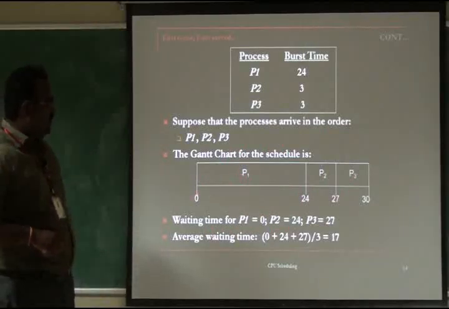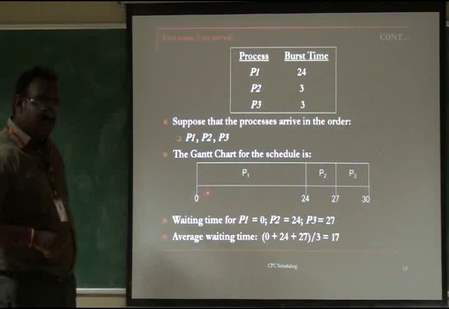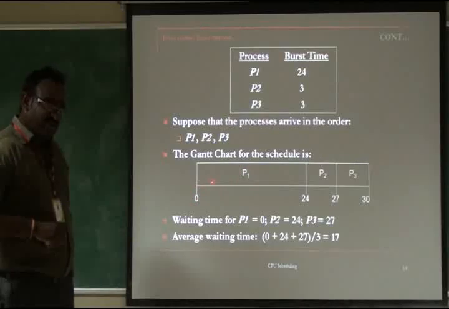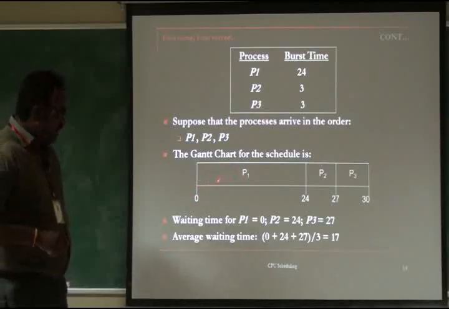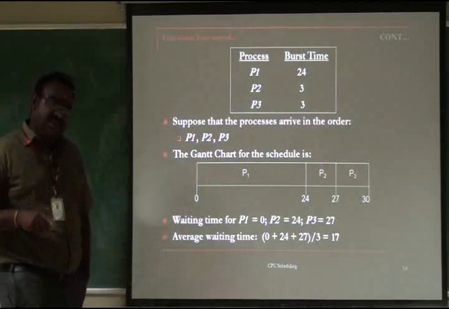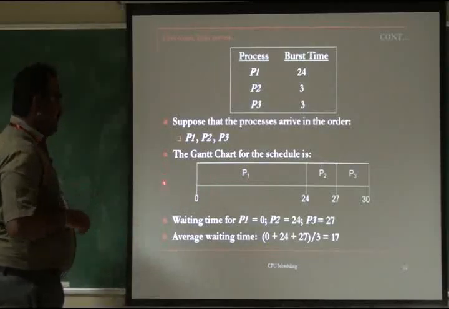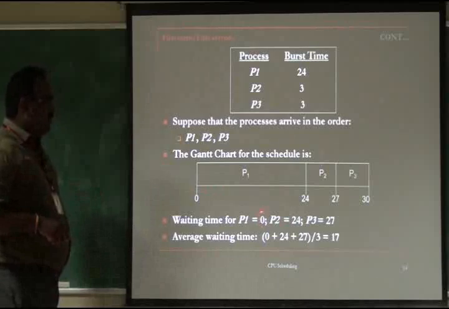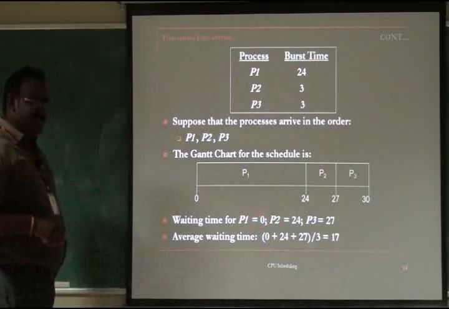So now the calculation of the waiting time of this Gantt chart, how it should be: the waiting time of P1 is 0, because P1 is the first process coming to the ready queue. It's a first come first serve scheduling algorithm. Immediately the scheduler schedules P1 to the CPU, so no waiting time for P1. When it comes to the ready queue, the scheduler immediately allocates P1 to the CPU, so there is no waiting time for P1. So 0 milliseconds is the waiting time for P1.